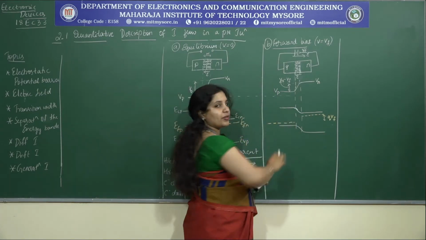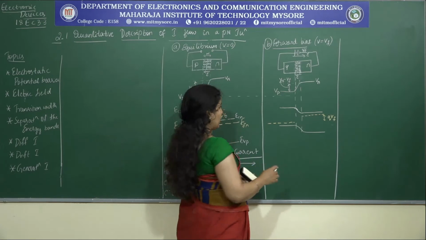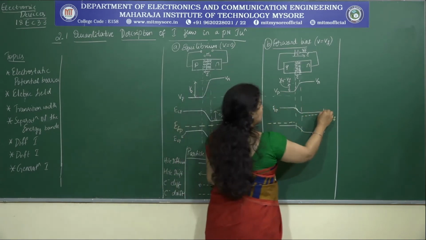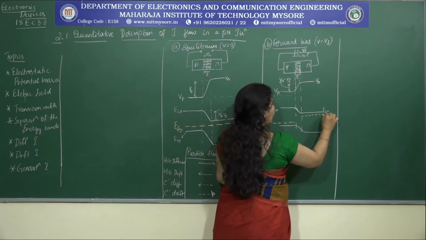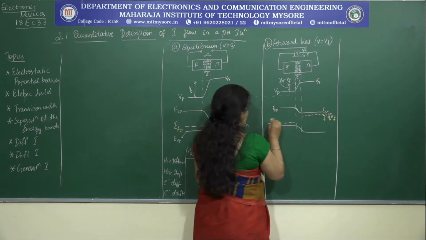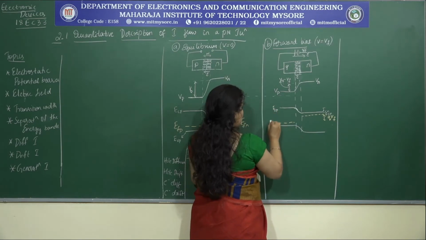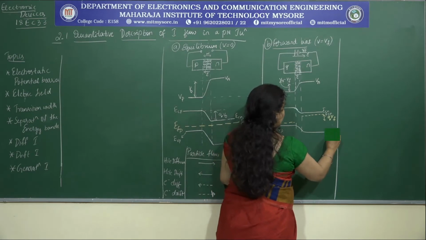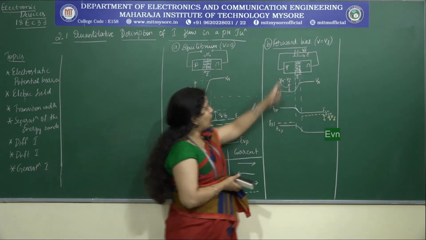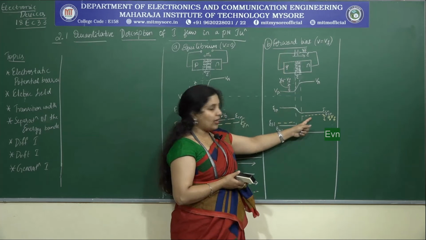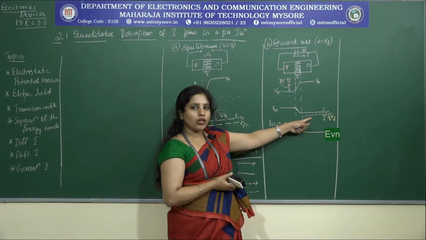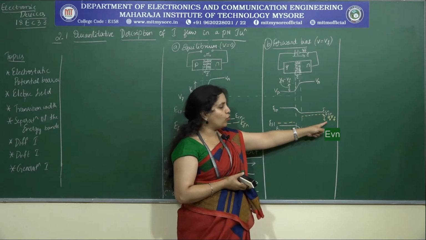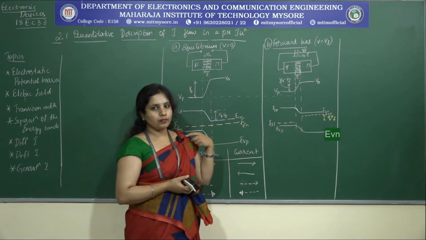So this is how I will be representing the energy band separation. What is this level? It is nothing but your ECP, this is your ECN, this is your EFN, then EFP, EVP and then ECP. Remember, in case of forward bias, the Fermi level at the n-type is shifted upwards when compared to that of the Fermi level at the p-type by what value? Q times Vf. Done.